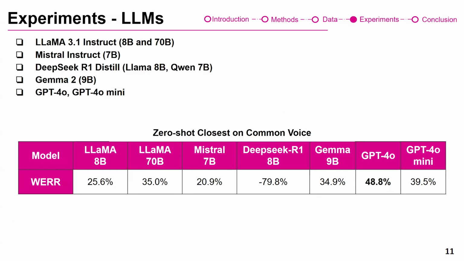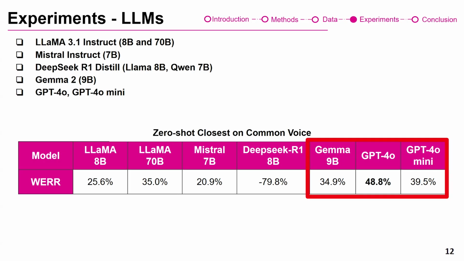Our results show that while some open source models perform really well, specifically Gemma, with just 9 billion parameters, still the best results were achieved by GPT-4o. So at the end, we chose these 3 models because they were performing really well, and one of them is the state of the art, another is a bit cheaper but still good, and the other one, Gemma, is the open source one.